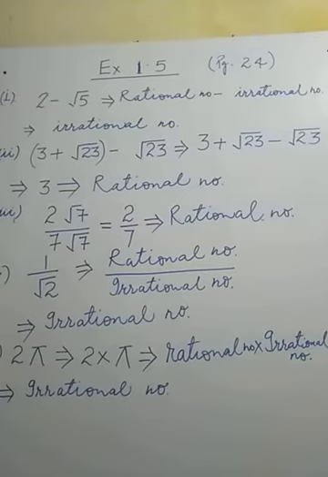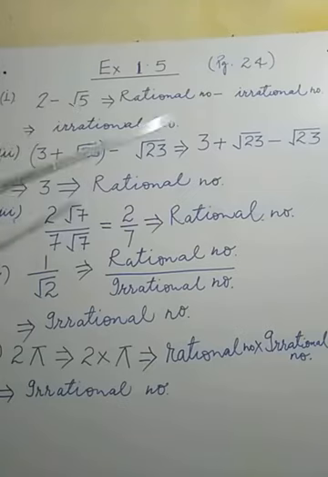You know, we have discussed so many things and so many facts related to rational numbers. So, we have to apply those facts here in deciding whether these numbers are rational numbers or irrational numbers. So, one by one we have to take. Now, question number 1, first part is there. You may observe here, it is written 2 minus under root 5. What is the meaning of this? You know, 2 is a rational number and under root 5 is an irrational number.